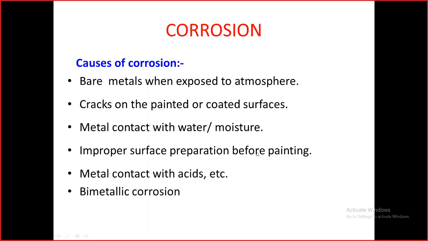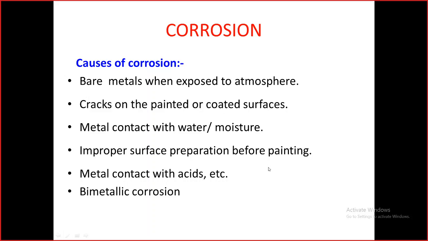And most importantly, the improper surface preparation before painting. Before painting, we need to prepare the surface. If this surface preparation is not done properly, then the failure of the painting will be more, and that will lead to corrosion, and the life of this painting also gets reduced.